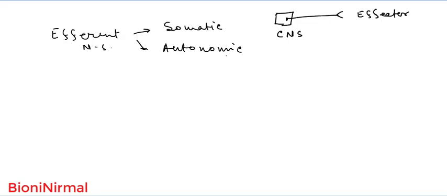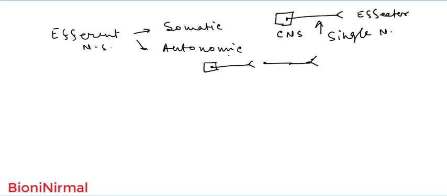But in the case of the autonomic nervous system, in between the central nervous system and the effector, there are two neurons. In the somatic nervous system there is a single neuron, but in the autonomic nervous system there are two neurons. One is the preganglionic neuron and the other is the postganglionic neuron. And this is the main difference between the somatic and autonomic nervous system.